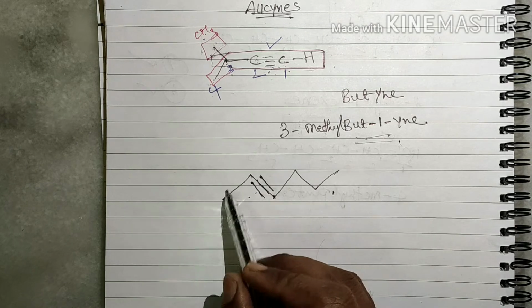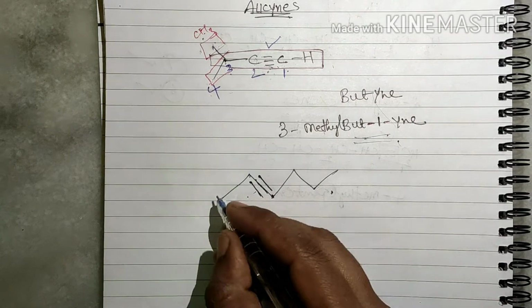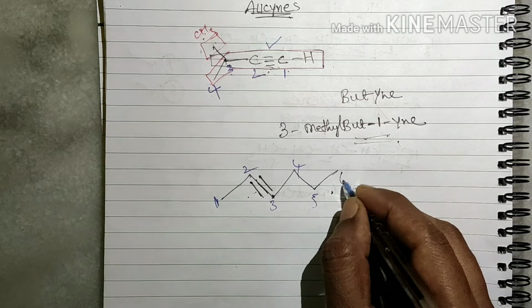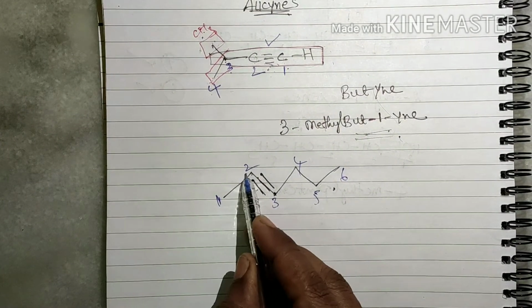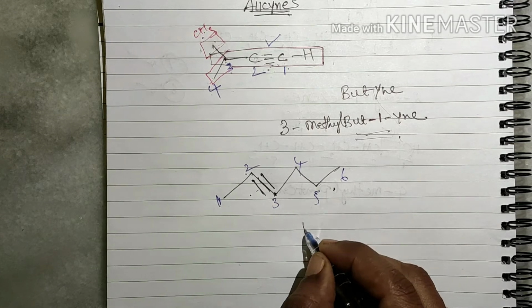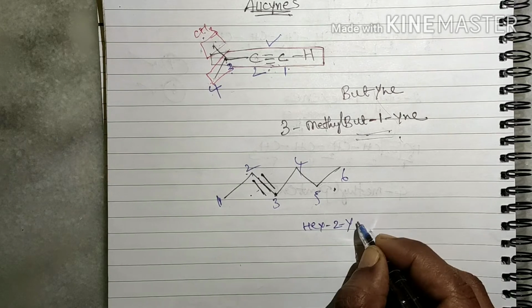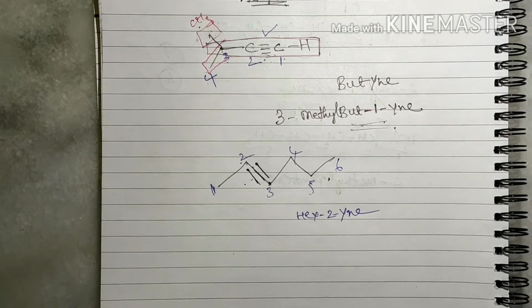We have to give the numbering from this side: 1, 2, 3, 4, 5, 6. Six carbons are there. The second position has the triple bond. Now you give the name for this compound: hex-2-ine. This is the name for this compound.